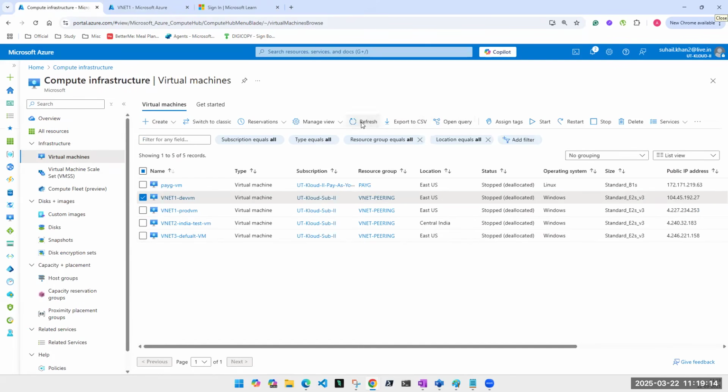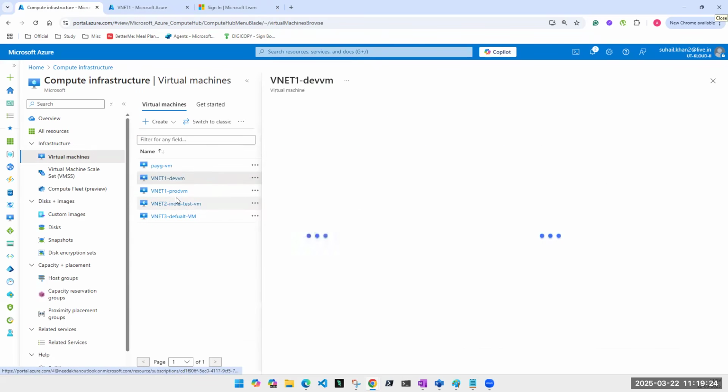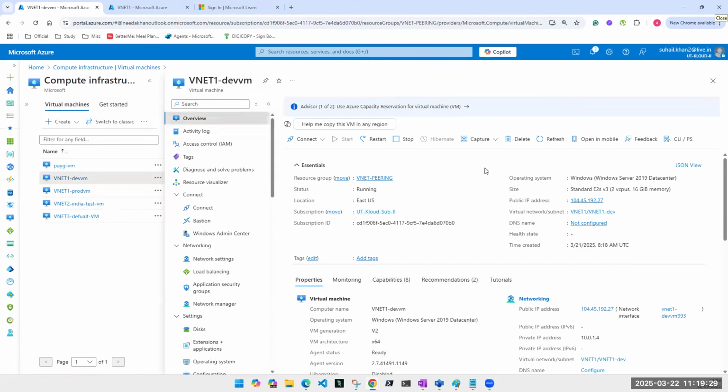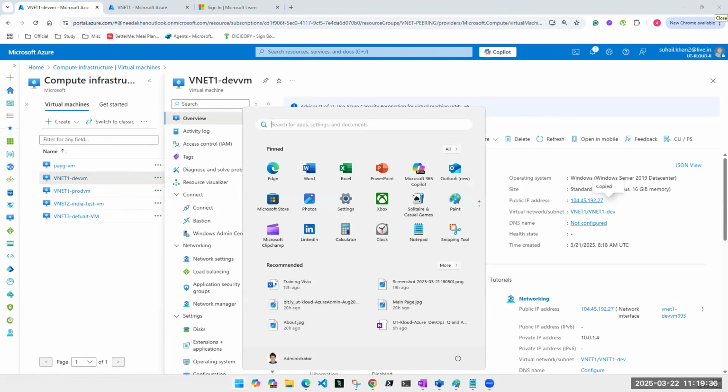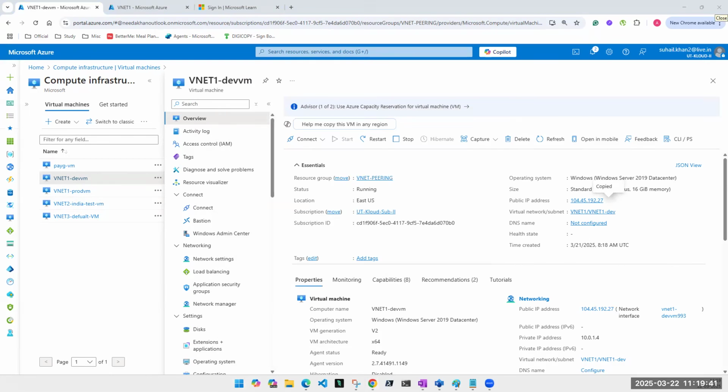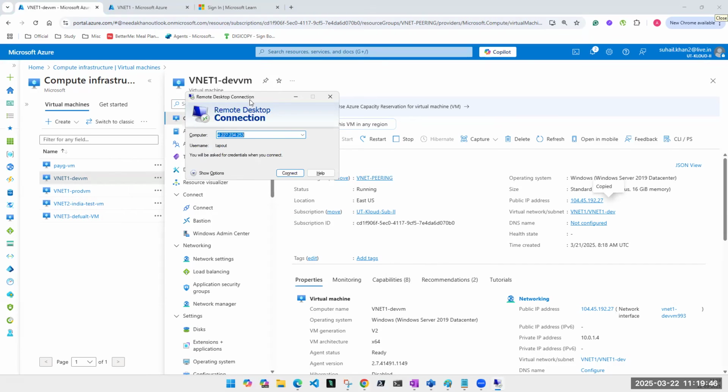I think our machines are up. Let's have a look. Here it is. They are running. So I'm going to take remote. Because I want to take remote, and I want to show you some settings. And because I'm using my personal laptop, not my office laptop, not my office setup, I need this public IP to take the remote. Otherwise, in office, you'll be able to connect with your office laptop directly using private IP. So you will never ever see public IP on any machine, unless it's a business requirement, that's a different thing.